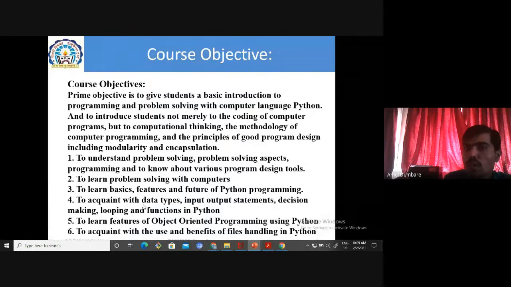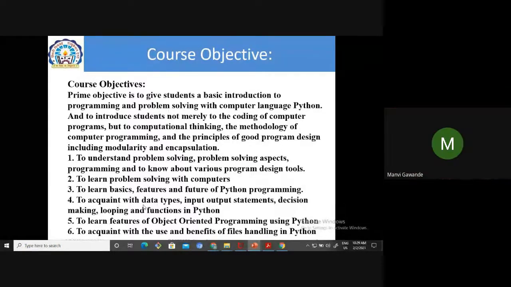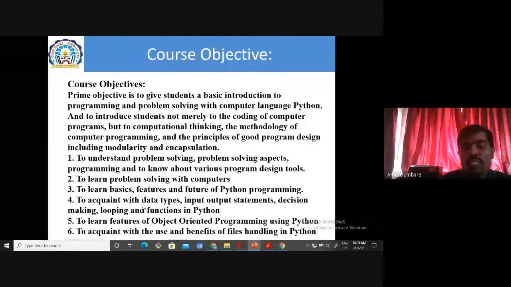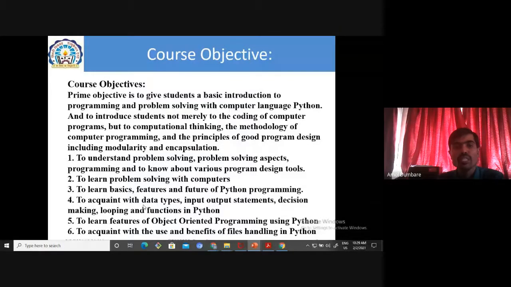All of you getting the course objectives? Yes or no? Yes, sir. All of you getting the 6 course objectives which are related to each and every unit. Unit number 1, 2, 3, 4, 5, 6. So basically, the third and fourth units depend on your fourth course objective, that is to acquaint with data types, input output statement, decision making, looping and functions in Python. The 5th unit is regarding course objective 5. The 6th unit is regarding course objective 6. And your first 3 course objectives are covered in unit number 1 and 2. That is understanding problem solving and also problem solving with computers and basics of Python programming.